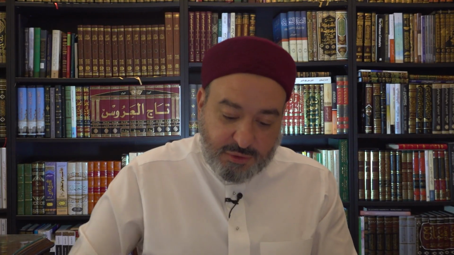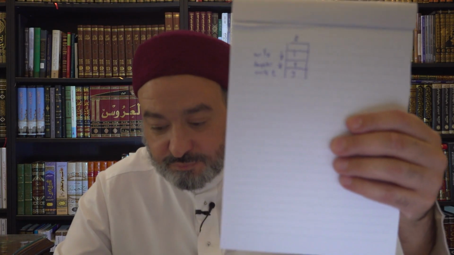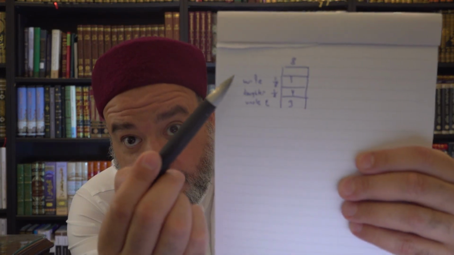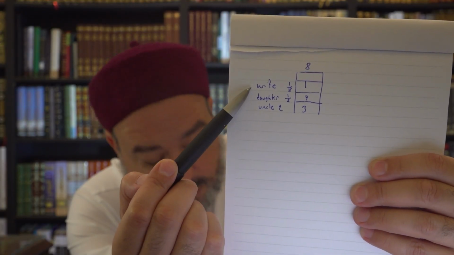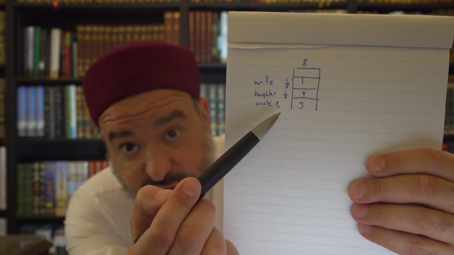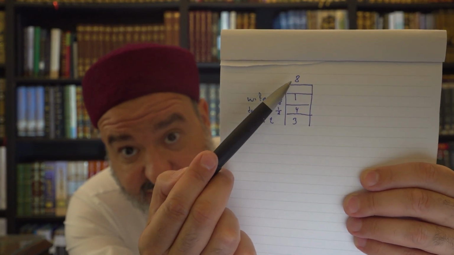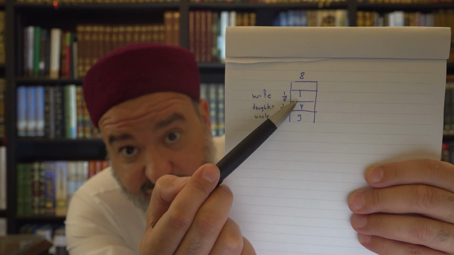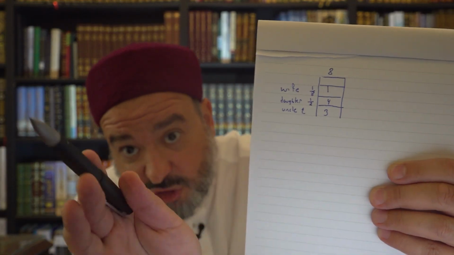The wife gets 1 portion of the 8. The daughter is going to get 4, because it's a half. And then the uncle gets the rest, which is a 3. So it looks like this. The man died leaving the wife, a daughter, an uncle. I put you the fractions. When we add those fractions, we know that 8 is the denomination that we need, and then this is the distribution of that. So it's a very straightforward case.